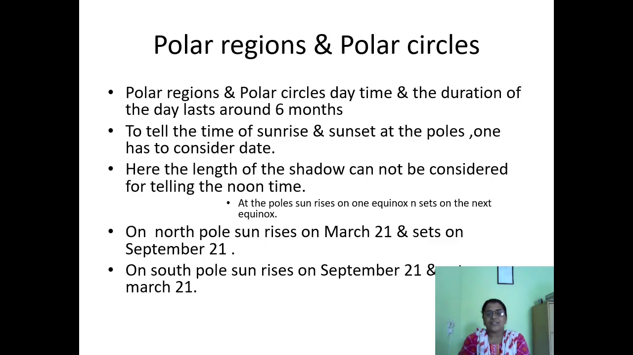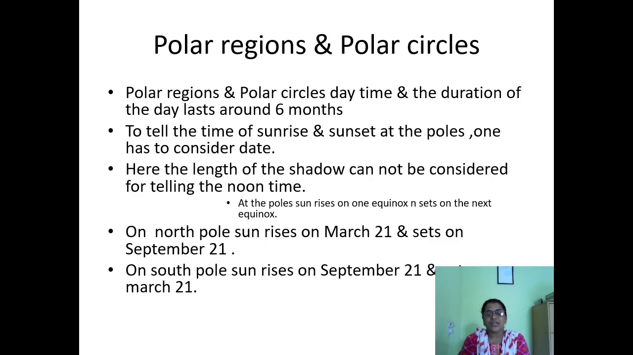So to tell the time of sunrise and sunset at the poles, one has to consider the date. According to shadows, we cannot tell the time in the polar regions, as shadows are never shorter or longer there. When we say sunrise and sunset, we have to say on which date sunrise occurs and on which date sunset occurs. So we have to consider dates for sunrise and sunset in the polar regions and polar circles. In the polar regions and polar circles, the length of shadow cannot be considered for telling the noon time.